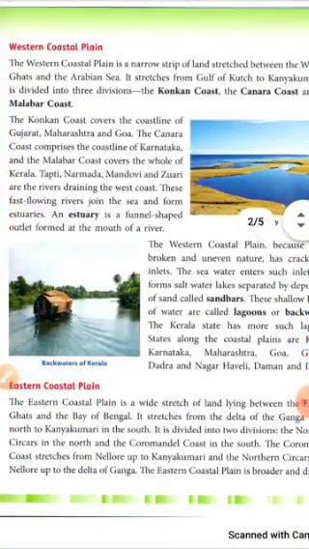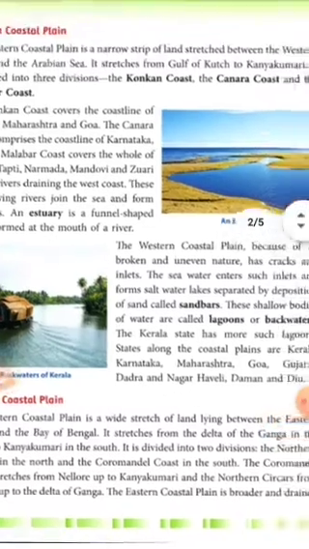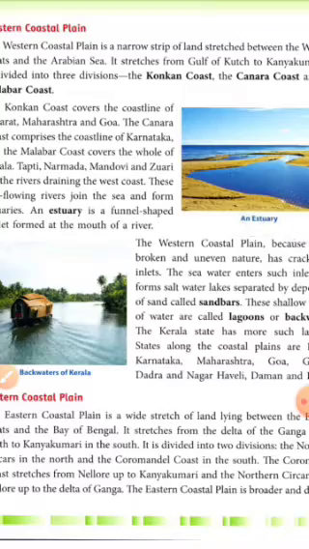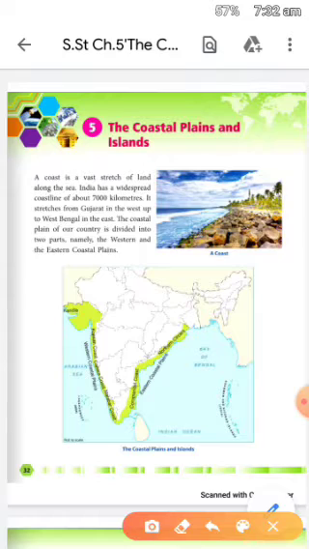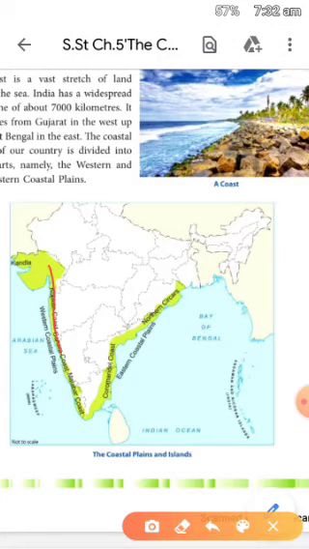We will read about the western coastal plains. The western coastal plain is a narrow strip of land stretched between the Western Ghats and the Arabian Sea. Look here, bache. You can see in the picture that the plain area near the coast is a narrow strip of land.